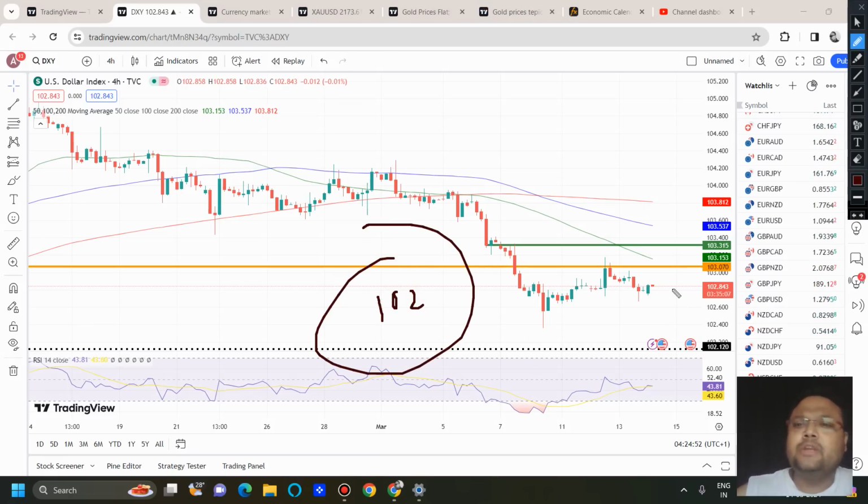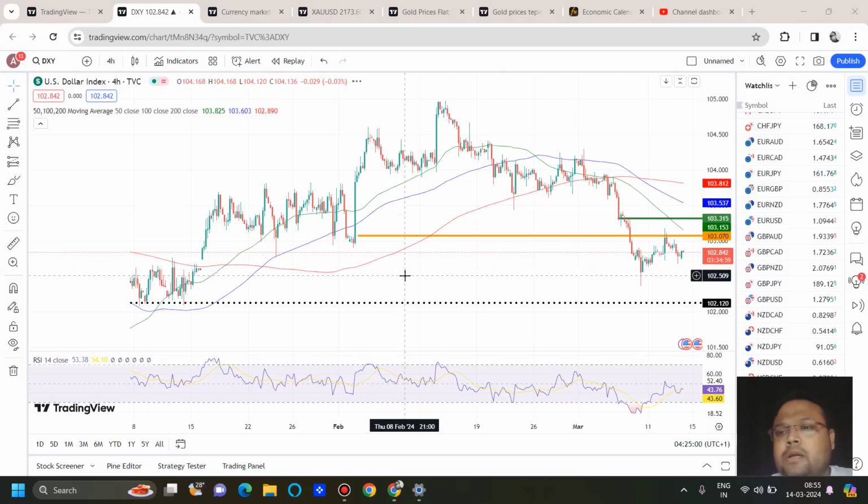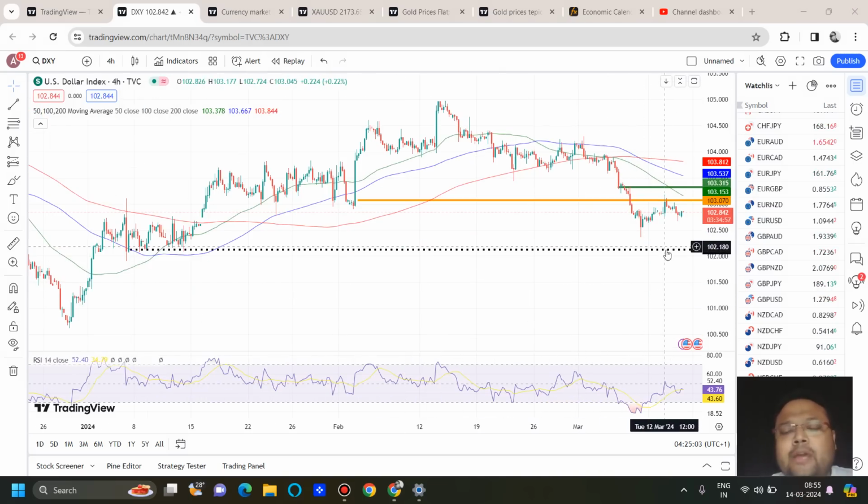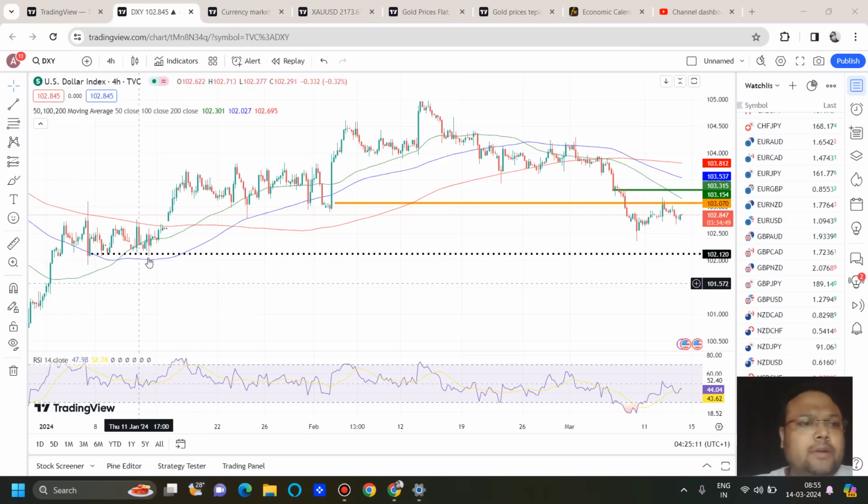Before the US session, if it drops, we can expect the market to bounce slightly, but after the US session, at the time of news, if the market breaks 102, then obviously DXY will be heading down, because 102 is not a very strong level as well. It's a level where you can expect the market to take support before the news only, not after the news.